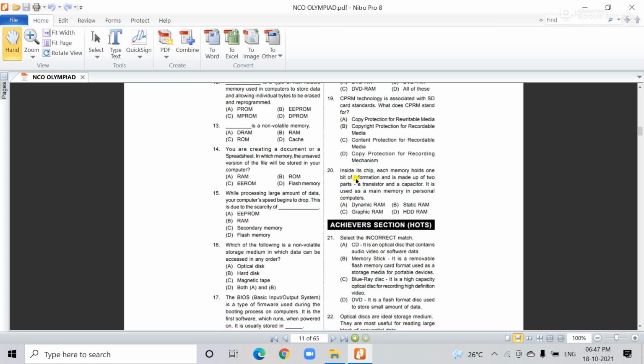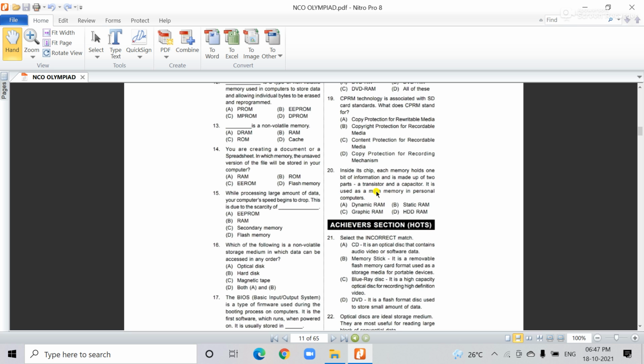Question 20. Inside its chip, each memory cell holds one bit of information and is made up of two parts, a transistor and a capacitor.